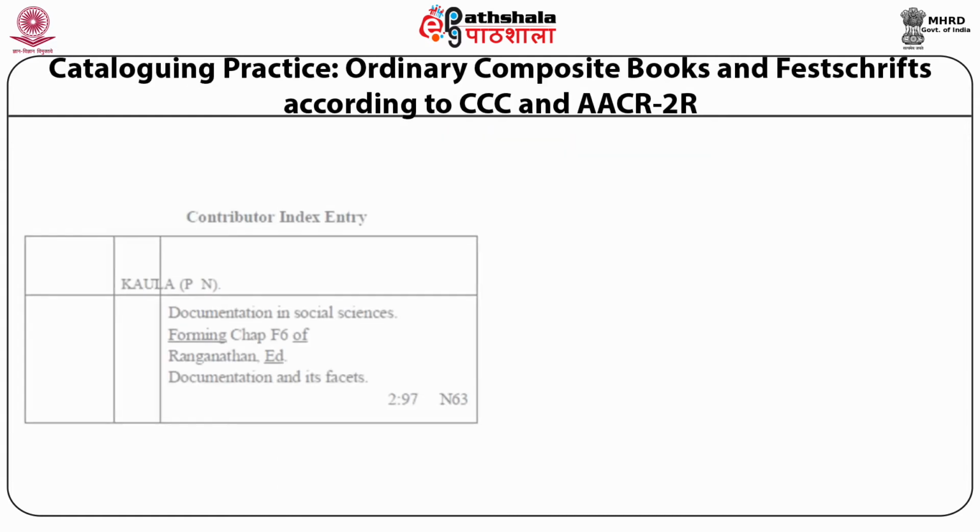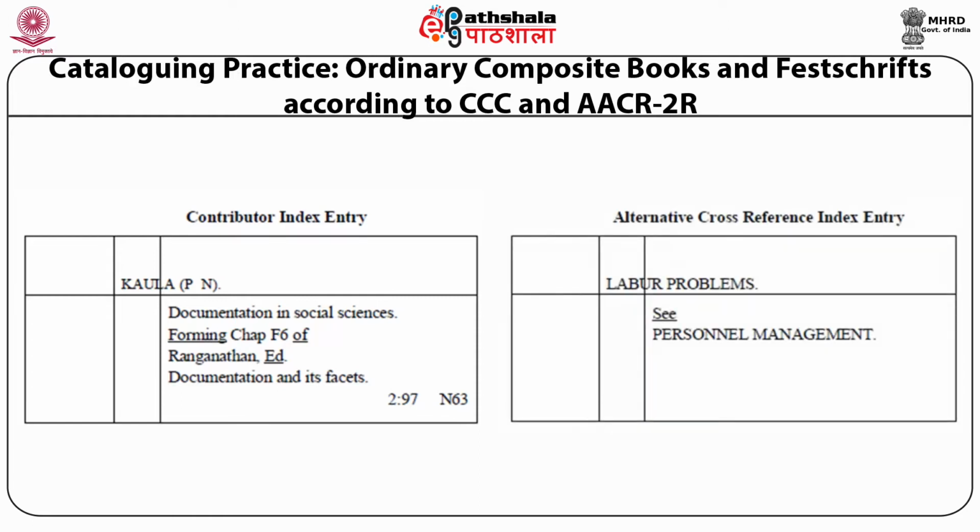Now you can see the contributor index entry, wherein the entry is made in the author of that chapter, which is to be highlighted, then the name of the chapter, then you have to write forming, then the chapter number, then of, and then the editor of the composite book, the title of the composite book. Now see the alternative cross-reference index entry. Labor problems, C, personal management. This word C has to be underlined.